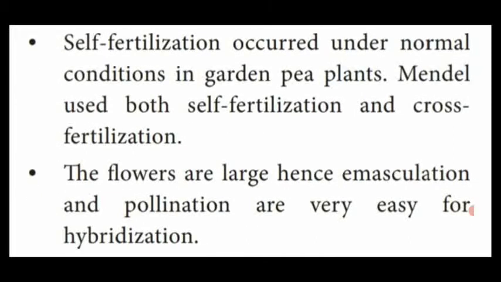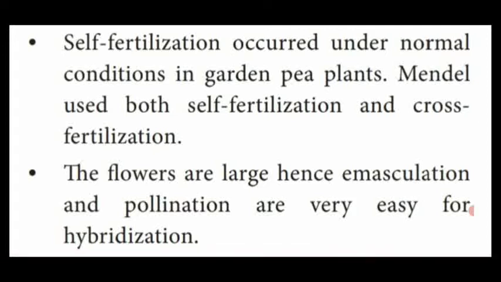Another one, self-fertilization occurs under normal conditions in the garden pea plant. That means self-fertilization also takes place in the pea plant in natural conditions. So Mendel used self-fertilization as well as the cross-fertilization process in the pea plant.